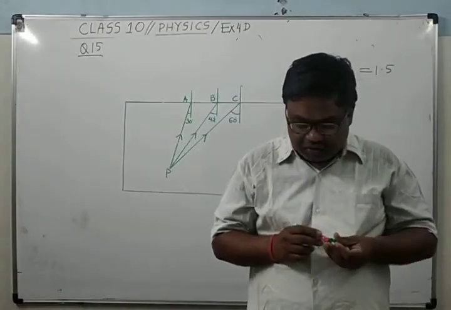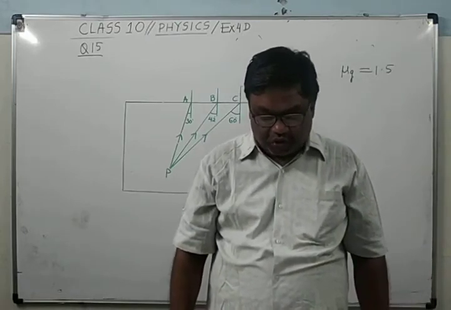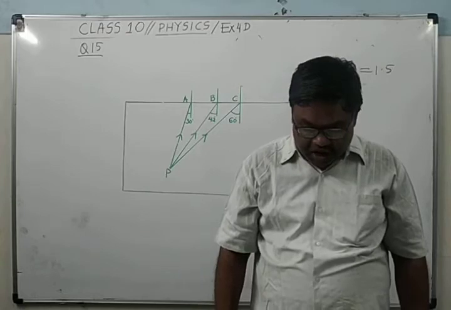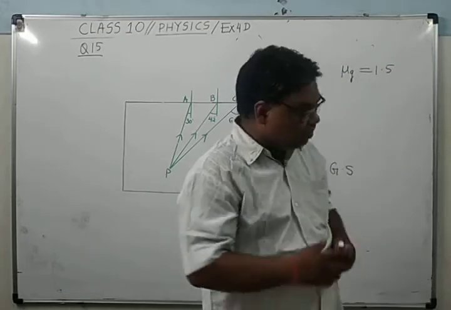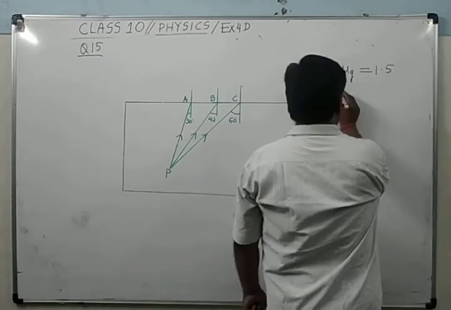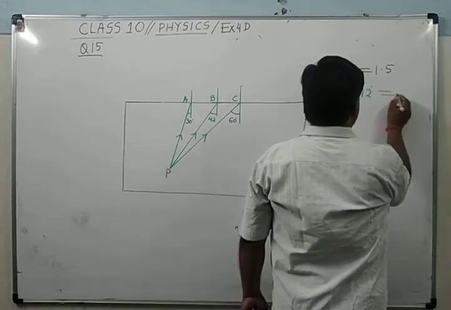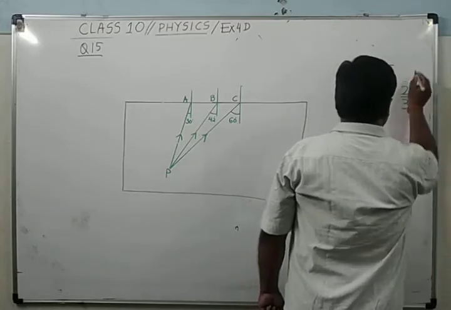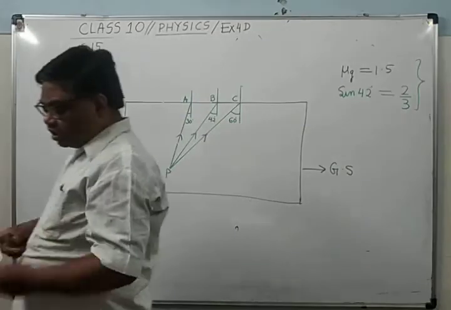Respectively. In the diagram, show the approximate direction of these rays as they emerge out of the slab. What is the angle of refraction for the ray PB? And one more thing is given: take sin 42 degrees equals 2/3. These two numerical values are given in the question.